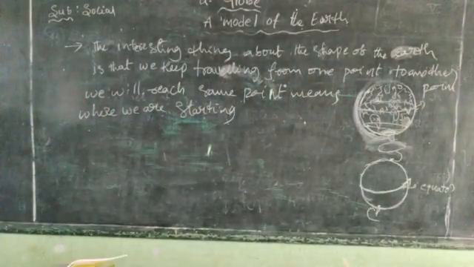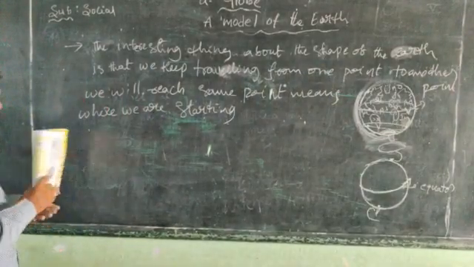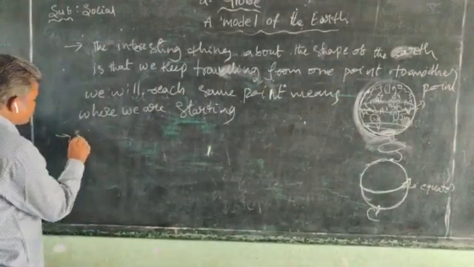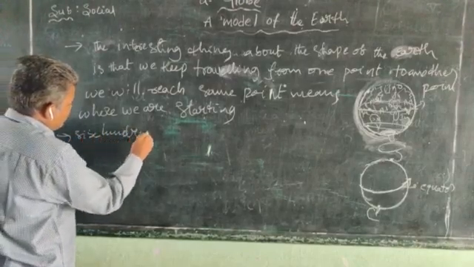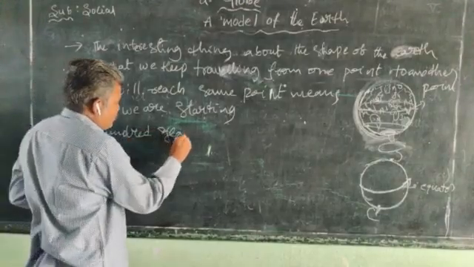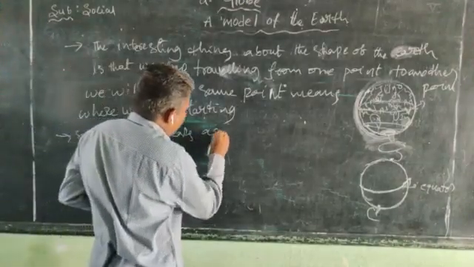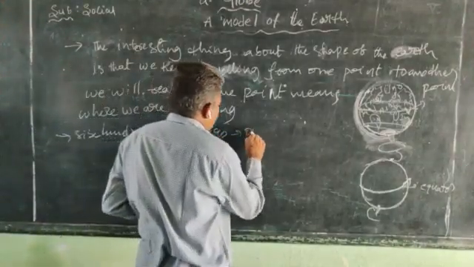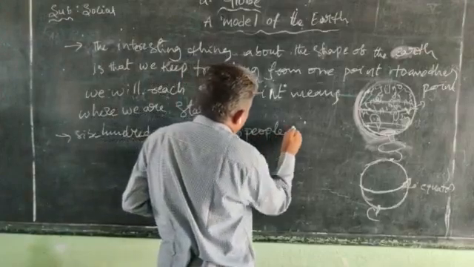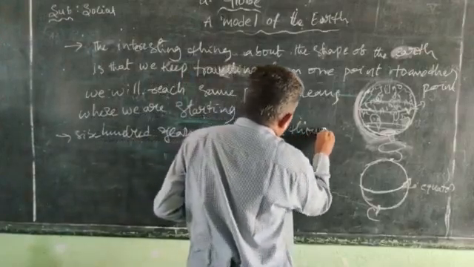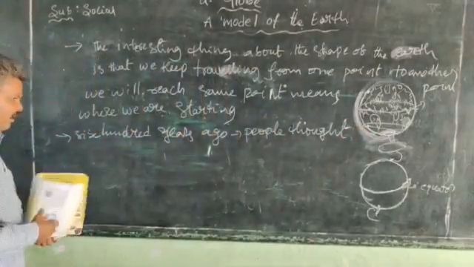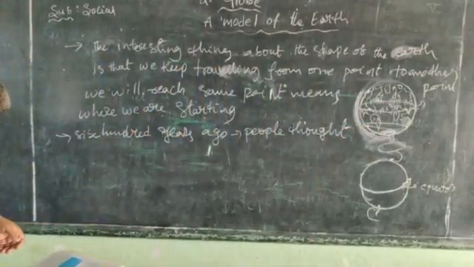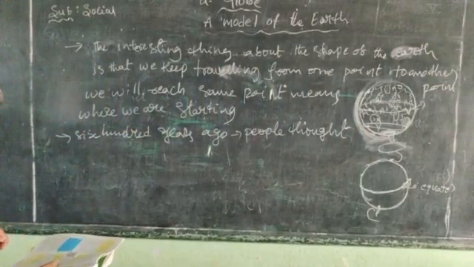But previously, 600 years ago, people believed the earth was flat.